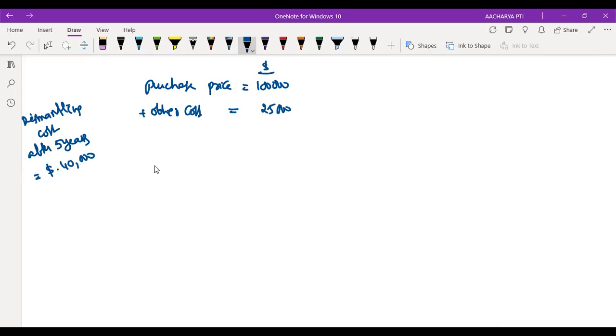So here three amounts are there: 1 lakh, 25,000, 40,000.